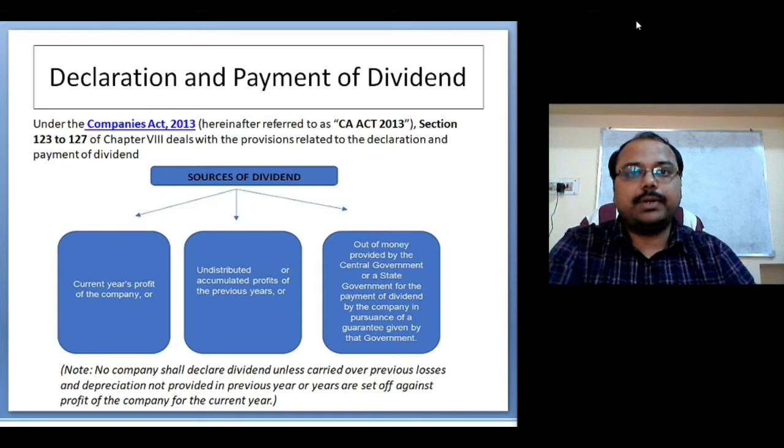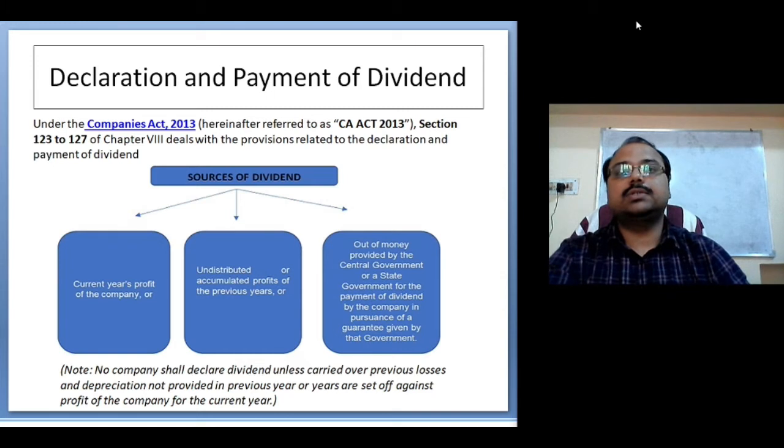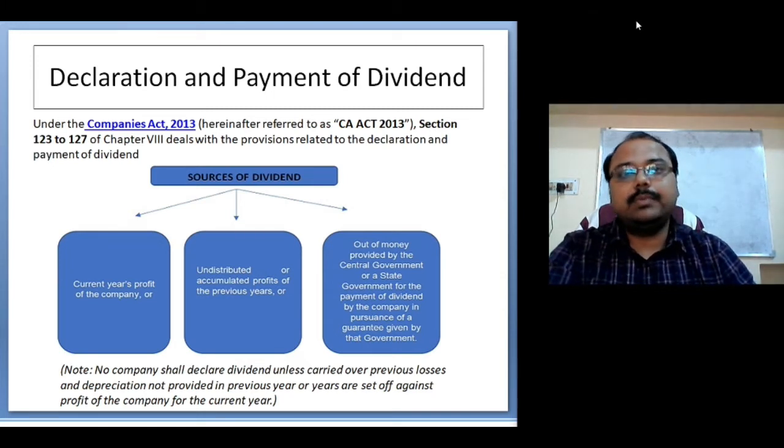Today I will discuss one of the important but small concepts from your final accounts, which is on corporate accounting. The concept name is declaration of dividend and payment of dividend, and what is the treatment of any unclaimed dividend. So these are the three different things underneath that we will discuss.